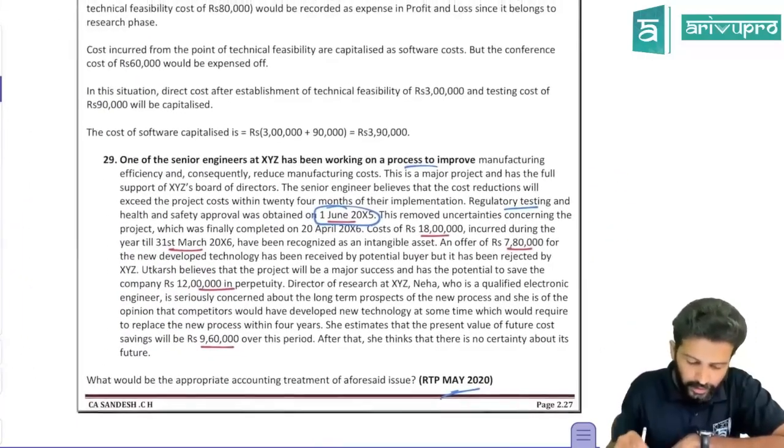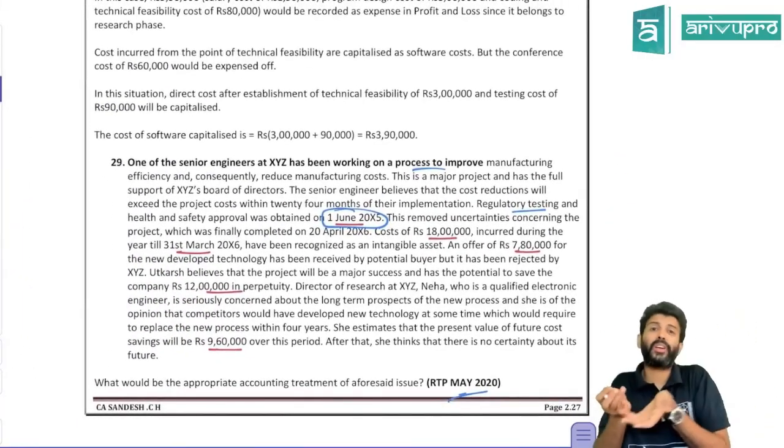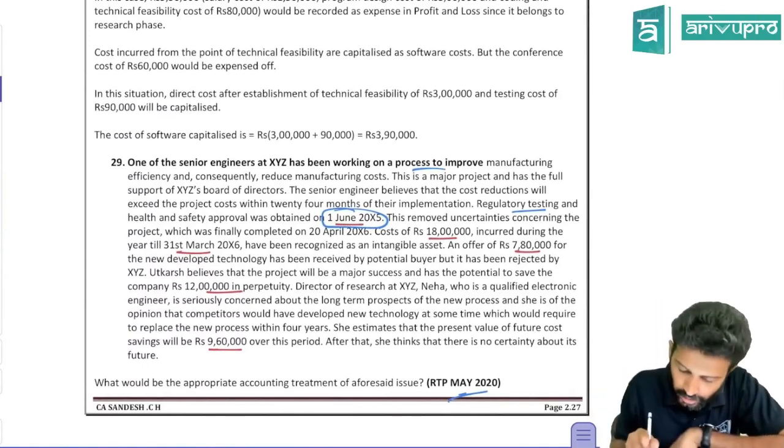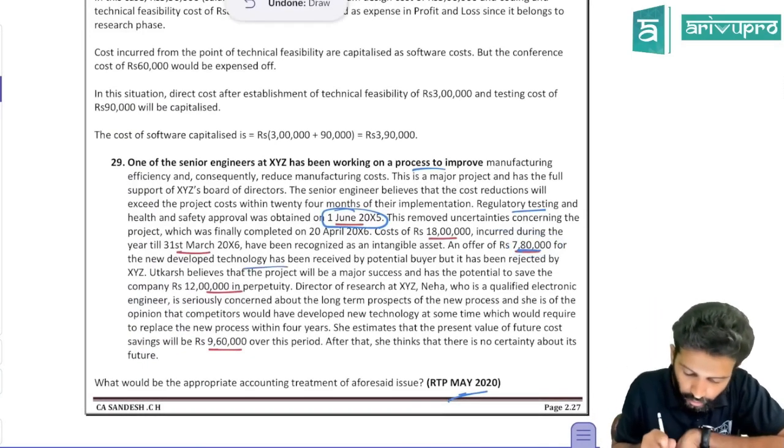Obviously we already know there could be an impairment check also. An offer for 7,80,000 for the process has been received.